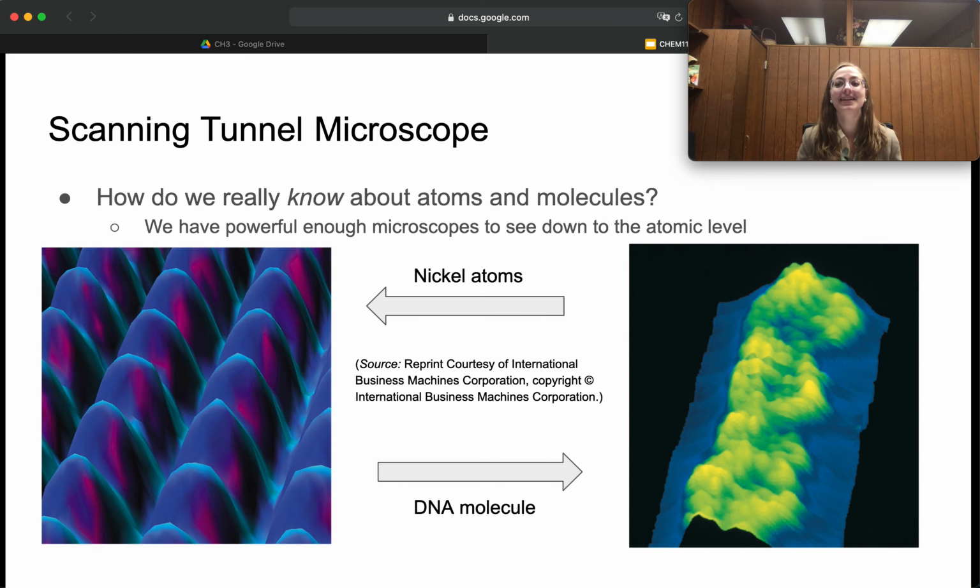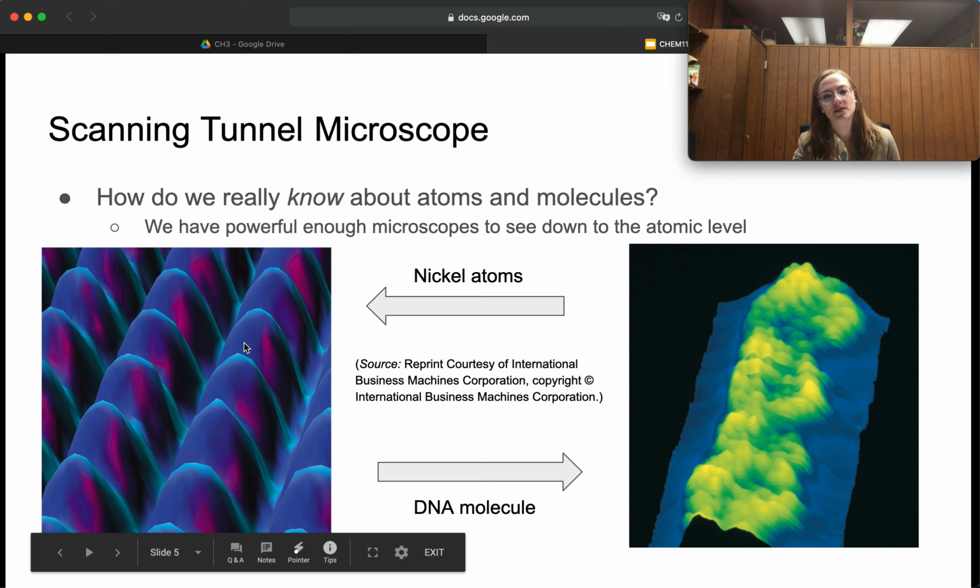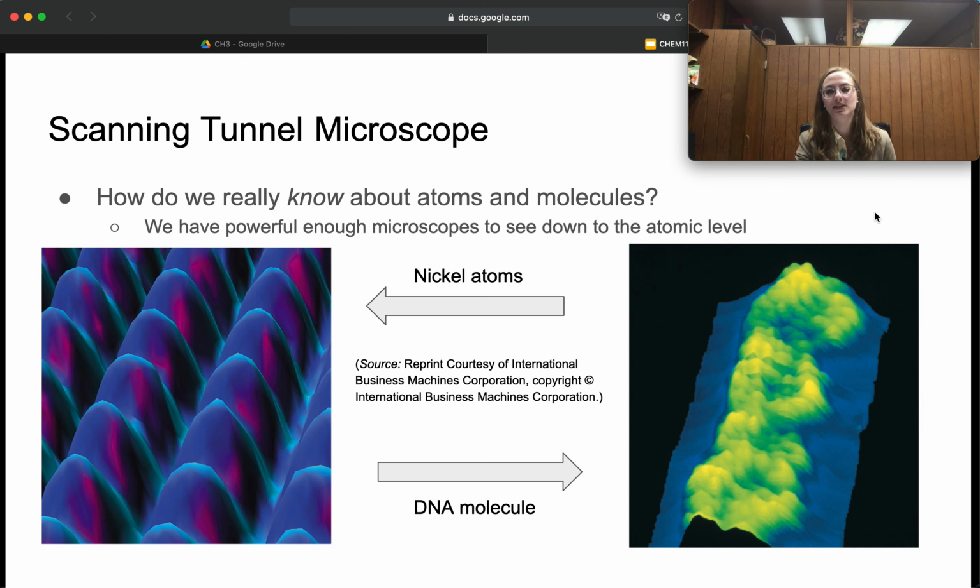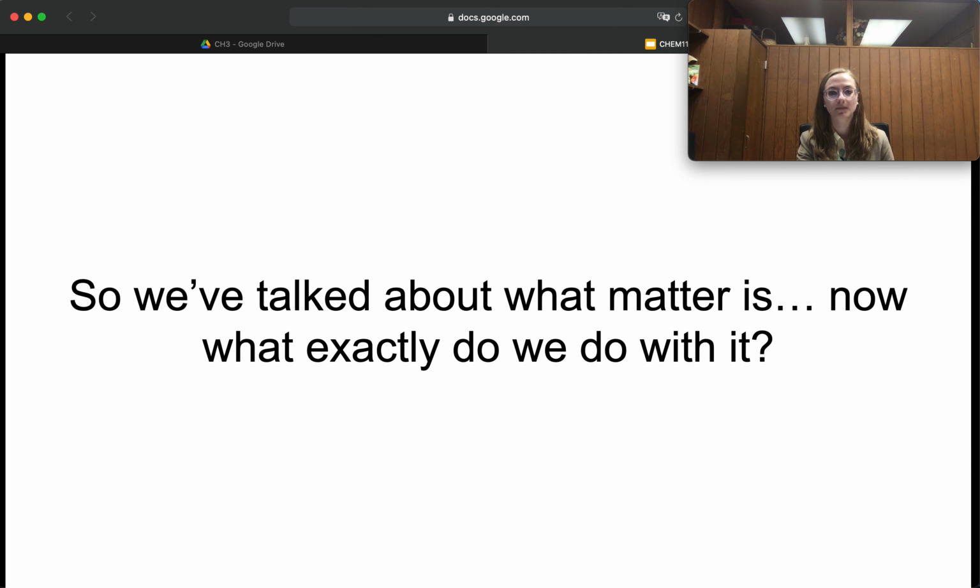So while I said that with a regular microscope that we might use in the lab, we can't see atoms. However, we do have scanning tunneling microscopes that allow us to see them. So on the left here, we have a picture of some nickel atoms, and then on the right, we can see the double helix of a DNA molecule. Okay, so matter is stuff.